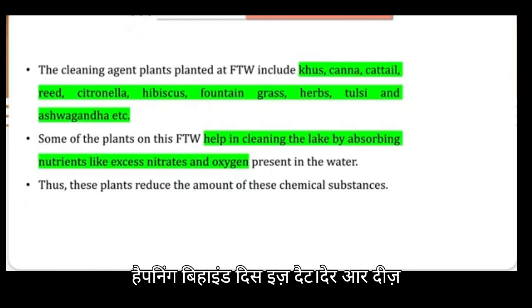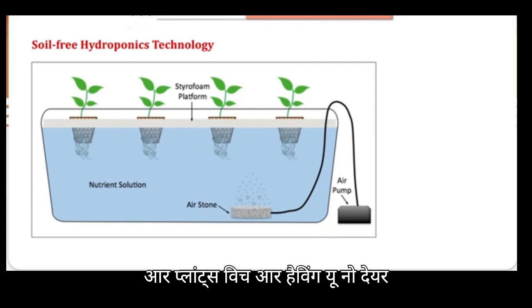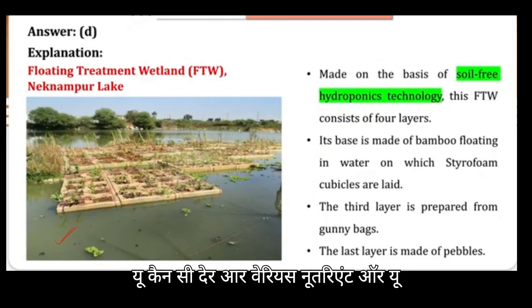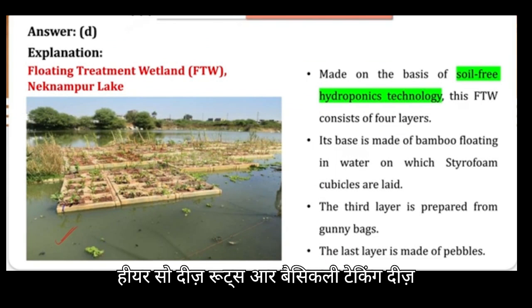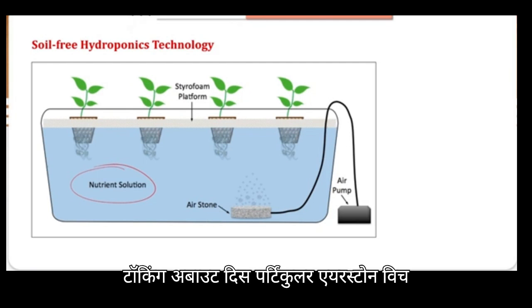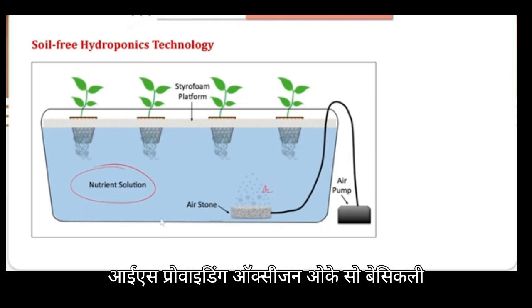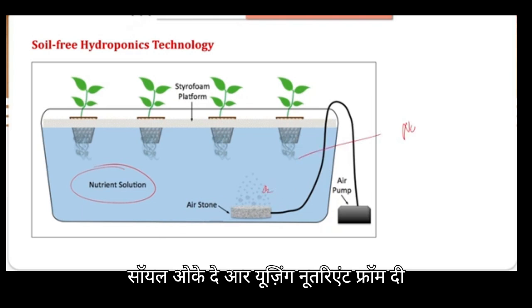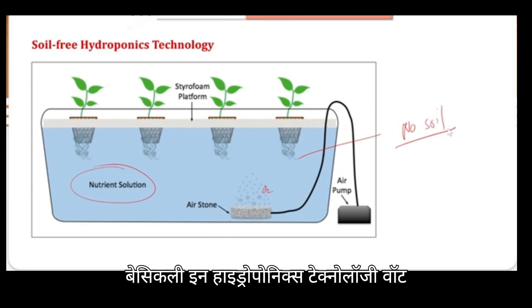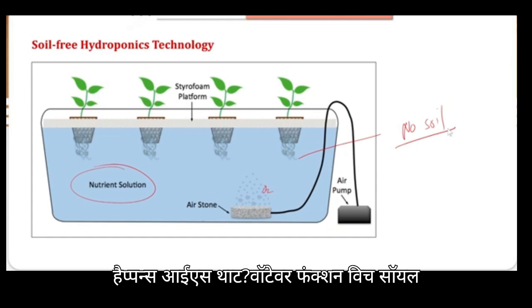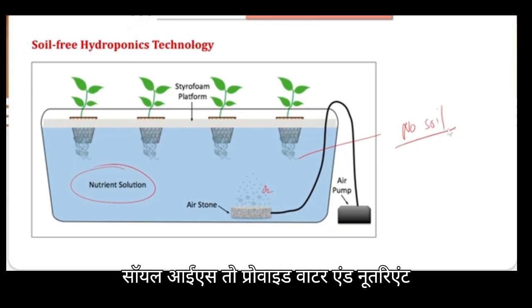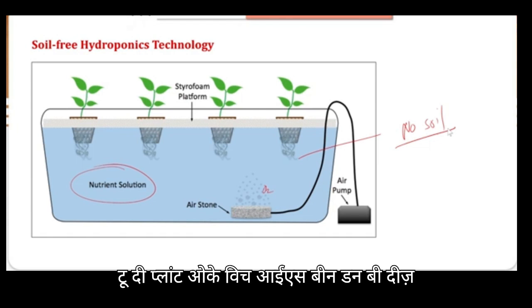What is happening behind this is that these are plants having their roots in the water, and this water has a nutrient solution, because obviously in this water body there are excess nutrients present. So these roots take these nutrients out and use them for their own growth. And there is this air stone which provides oxygen. In hydroponics technology there is no soil. They use nutrients from the water and air from the air stone. Whatever function soil provides is provided by this nutrient solution. The function of soil is to provide water and nutrients to the plant, which is done by the nutrient solution and the air stone.